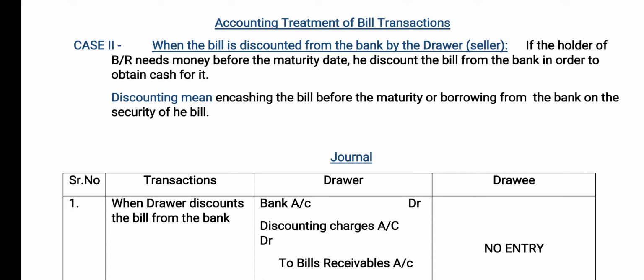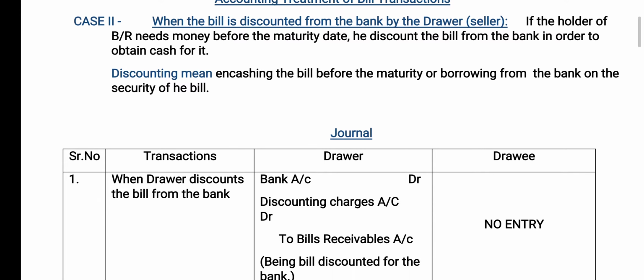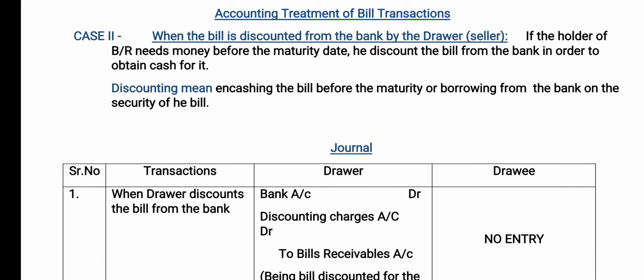For suppose 2 months, the bank is going to cut 200 from that 10,000 and give you only 9,800. That is what happens when the bill is discounted from the bank by the drawer: the drawer is not getting the full amount, he is getting the amount which is discounted by the bank.